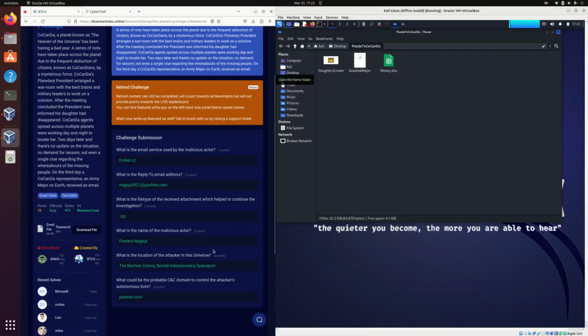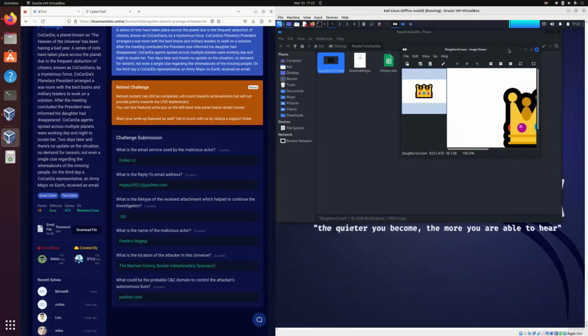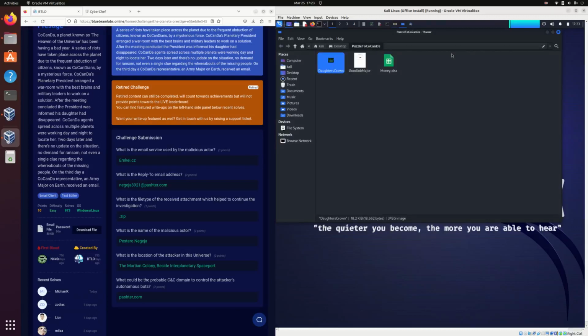Now, the next question is, what is the name of the malicious actor? With these files, my gut feeling is that we can use them to see who the original authors were. But to take a quick look at the actual contents, I'm going to open up this daughter's crown first, just to see what it is. It looks like an image of a crown. Nothing too helpful right off the bat.